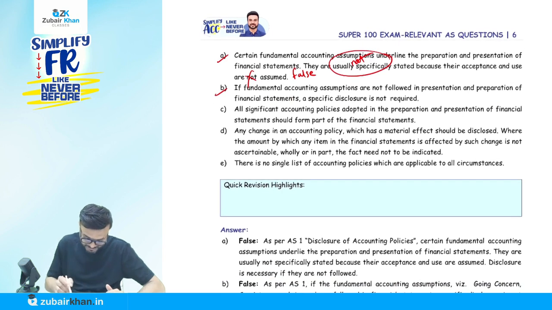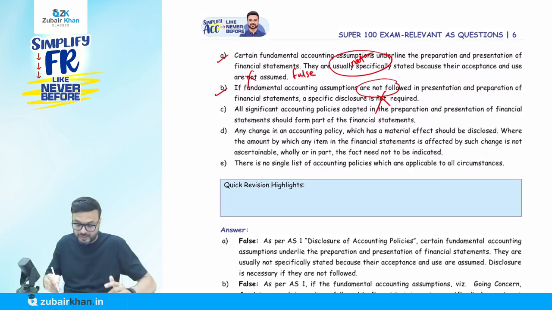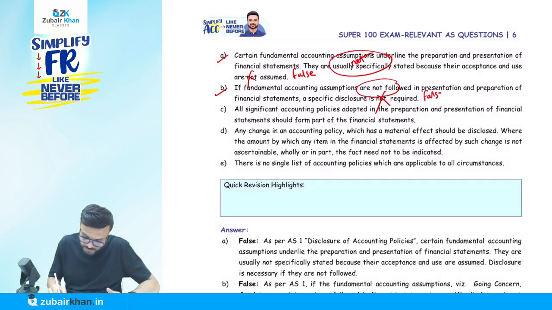Now, if fundamental accounting assumptions are not followed in the presentation and preparation of financial statements, a specific disclosure, they say, is not required. False. If a fundamental accounting assumption is not followed, then we have to specifically disclose it. They say not required; it is required. If we don't follow GCA, we have to disclose it. Therefore, this is also false.